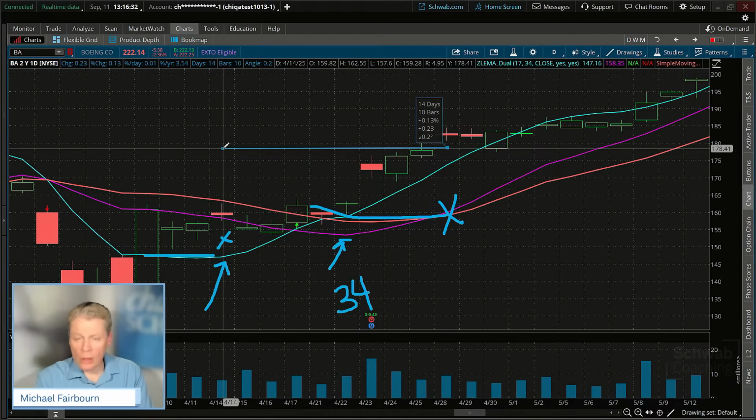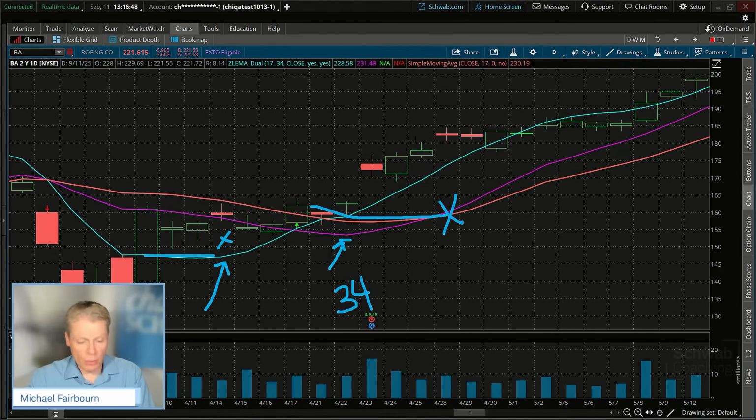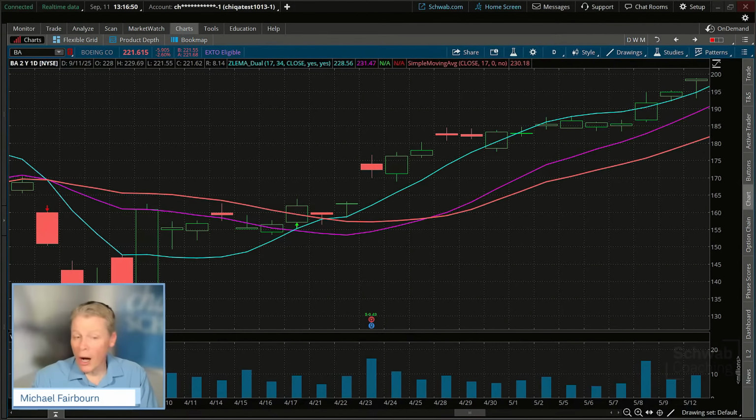That's why I really wanted to emphasize, is it an area that you think prices might be bottoming? Do you have other signs in there? I mean, price pattern is still all prices. Is there a pattern there? Is there a flag? One of the reasons it was so interesting just looking at Boeing on this, Boeing over here is doing one of these. This is a lower low right here. This is a lower low on our chart.